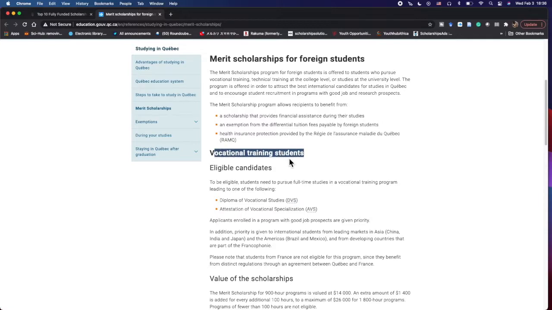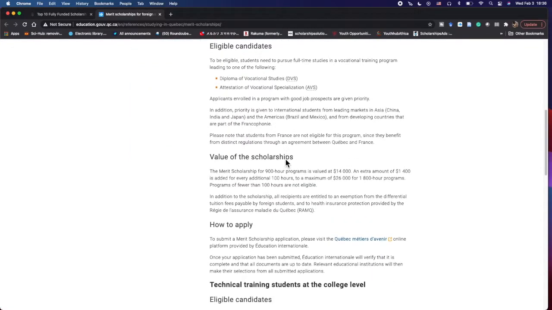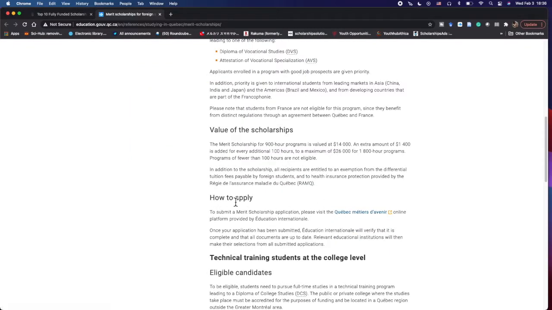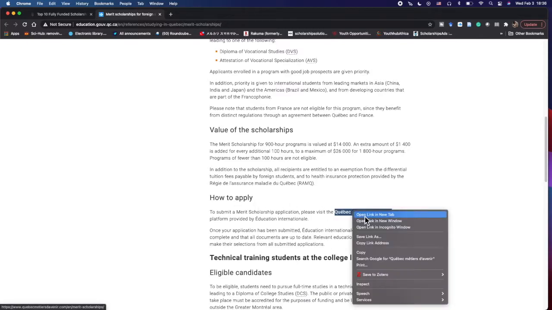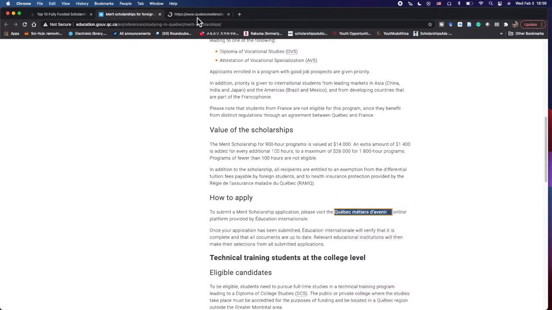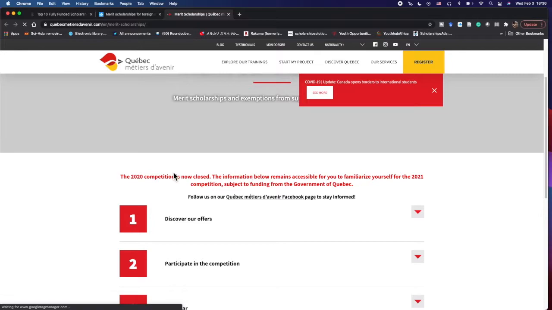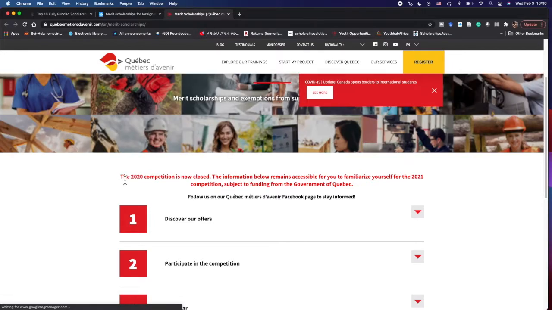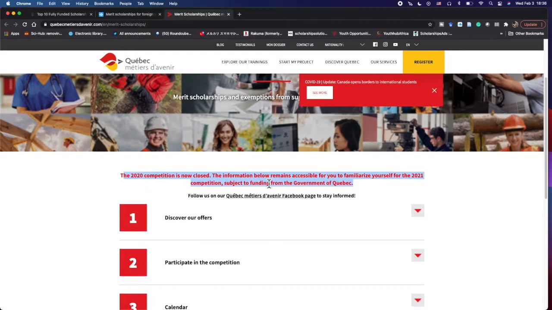If I go to the vocational training students and I click on how to apply, the link that they provide, you're going to realize that the deadline for this particular scholarship actually passed. You see, it says the 2020 competition is now closed. The information below remains accessible to familiarize yourself with the 2021 competition. So the deadline has passed.